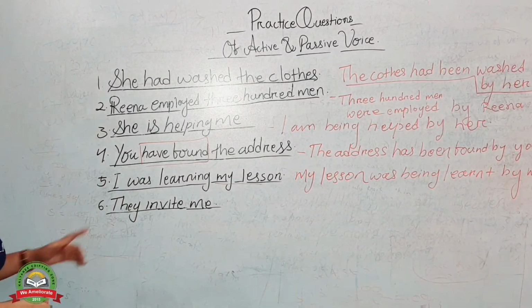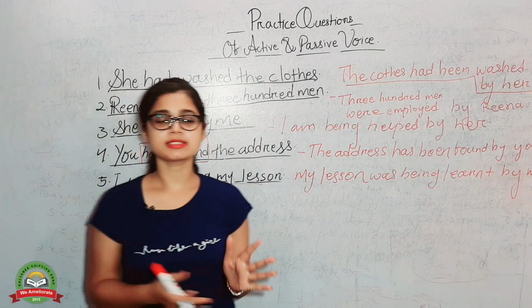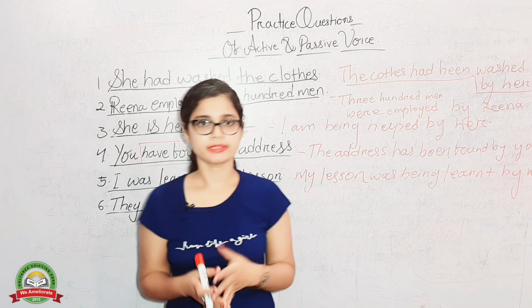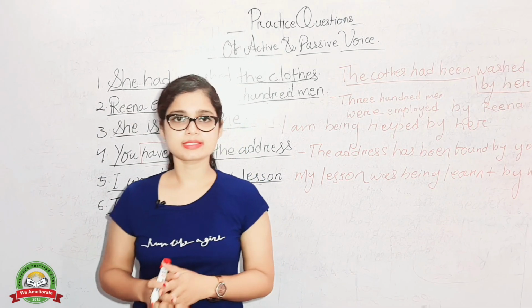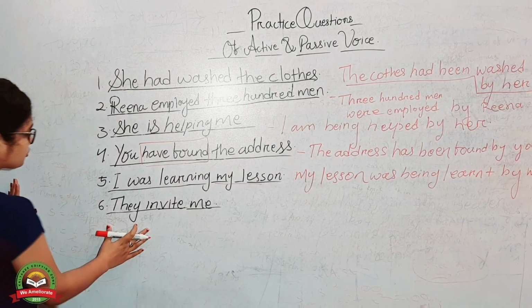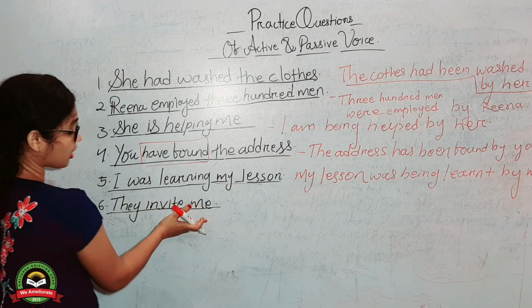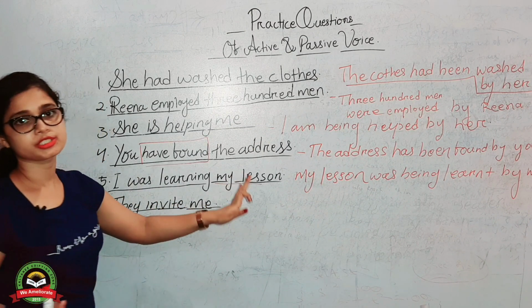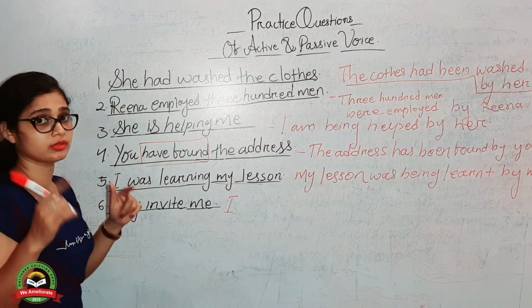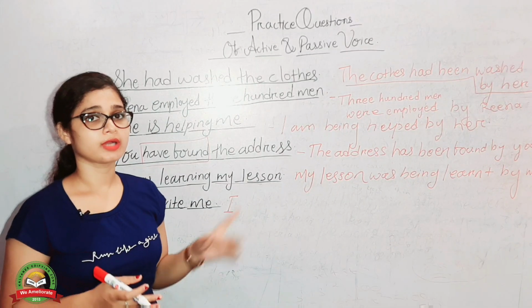So the last one. Let's do it. They invite me. First tell me the sentence is in which form or in which tense. They invite me. They do that. Means the sentence is in present simple tense. Right? So same thing we have to do. What is this object here? Me. Me will change into I. So I. What auxiliary we have to use after I?